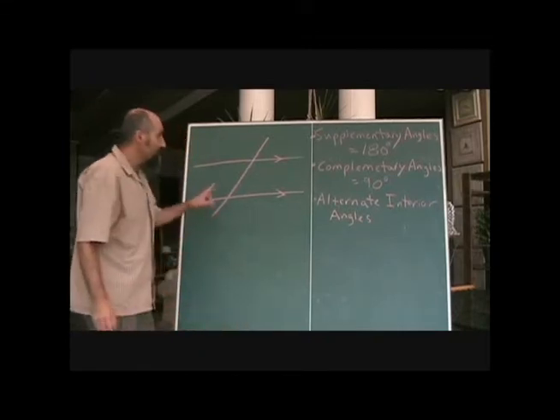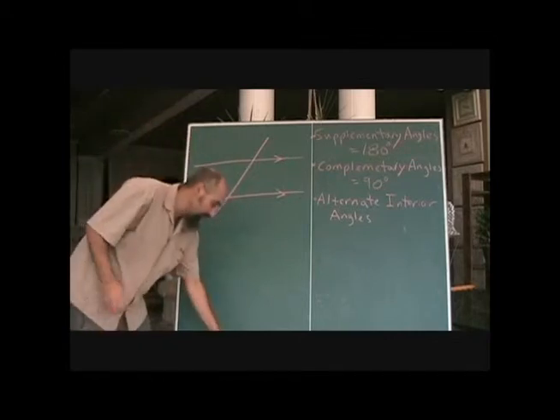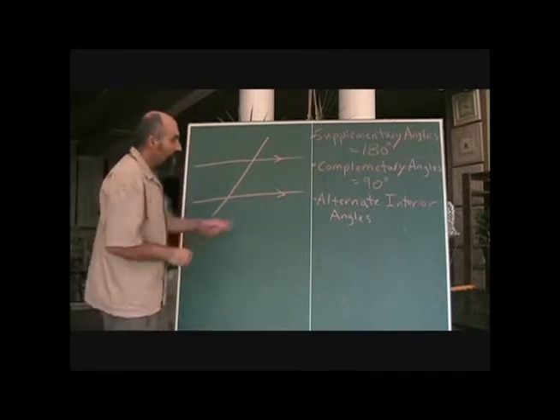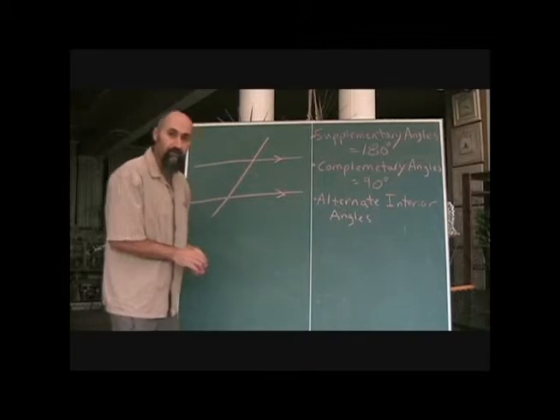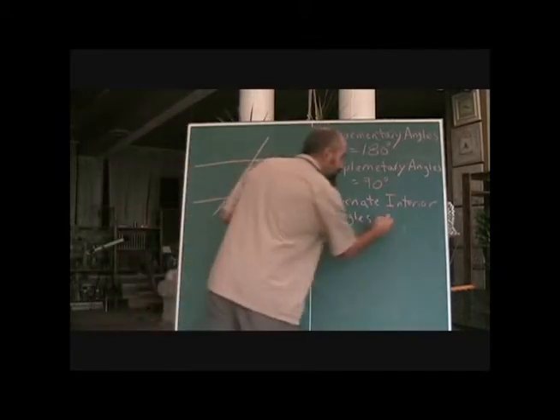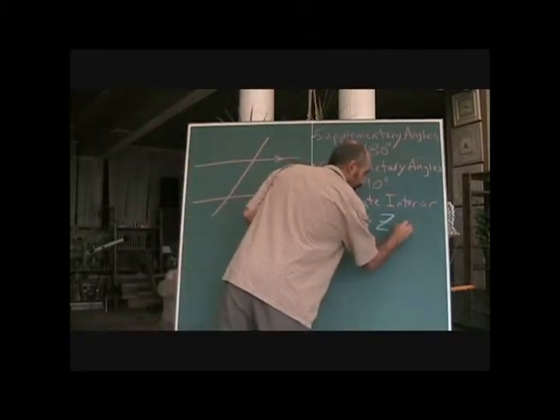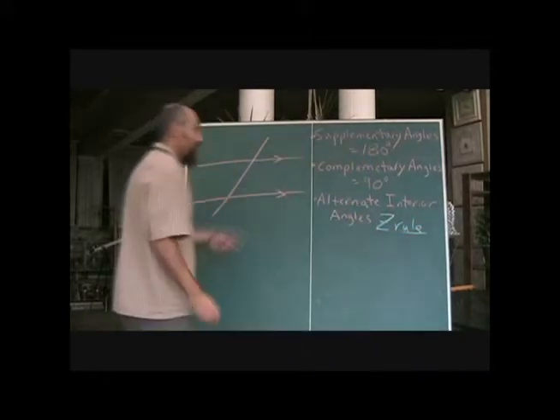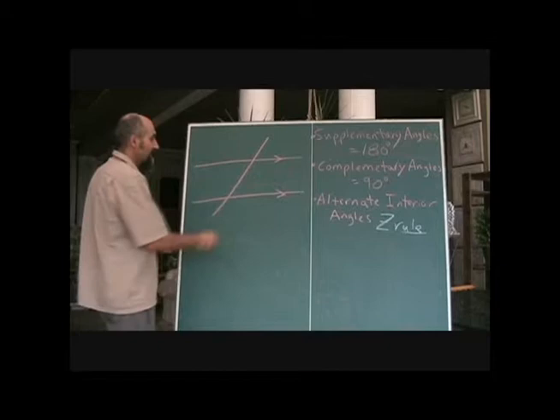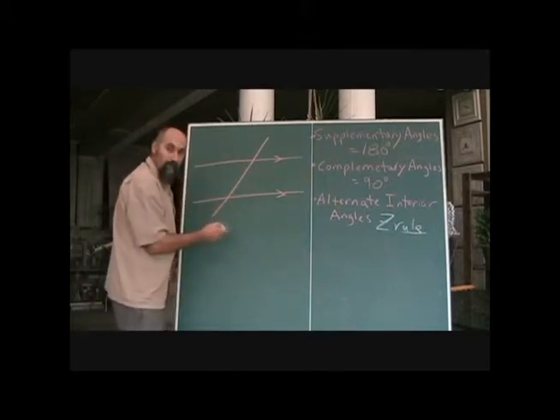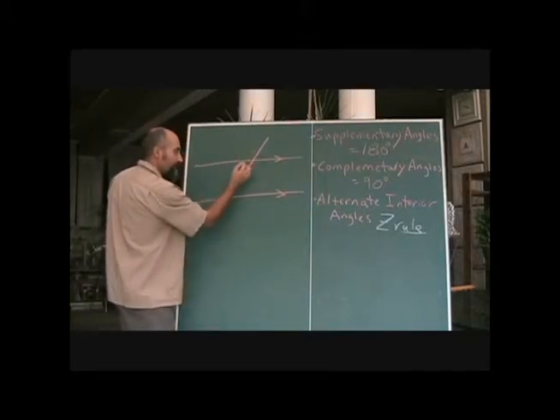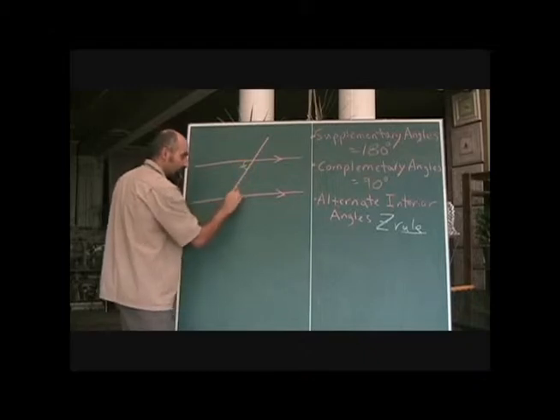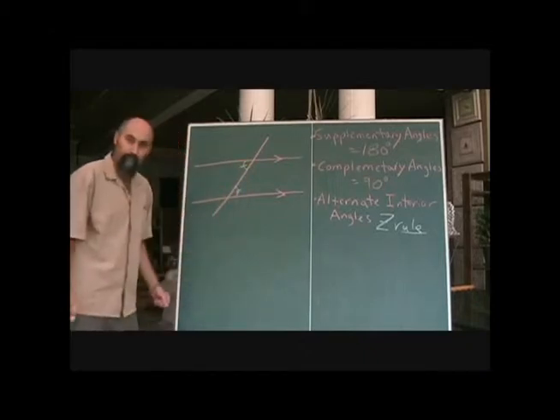Now, the relationships between two parallel lines are these. There are three main ones. One of them is called alternate interior angles. You can think of this as the Z rule. The Z rule, or alternate interior angle, says that if you have two parallel lines and a line going through them, this angle is equal to this angle.